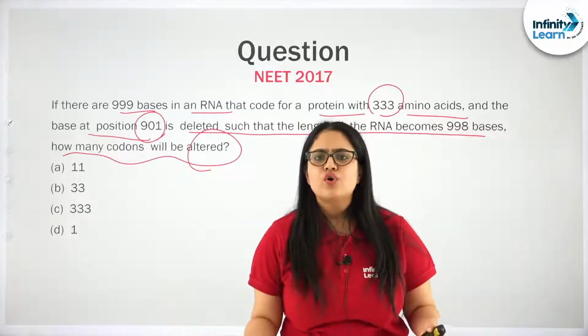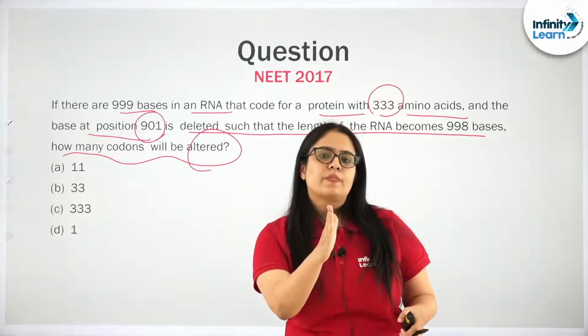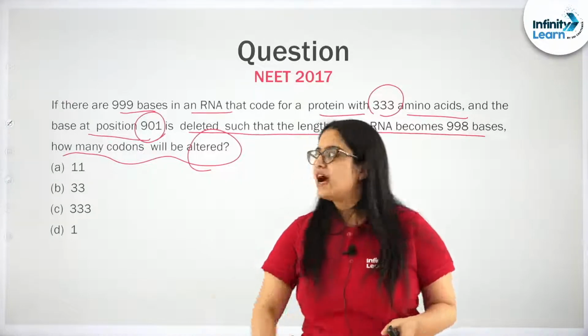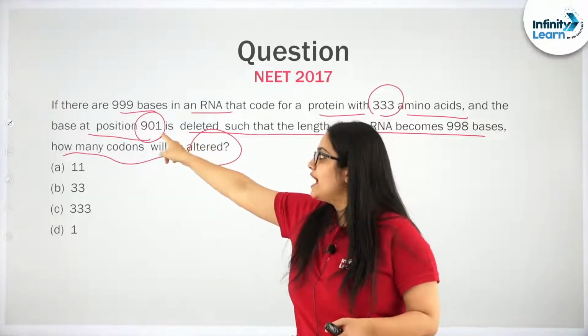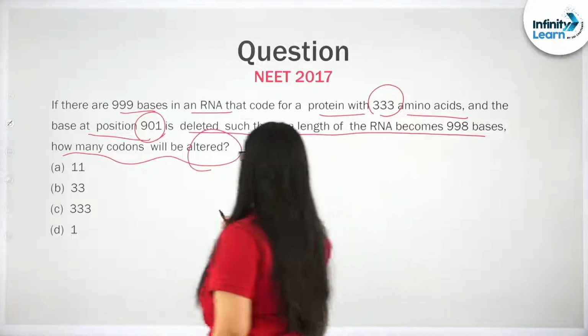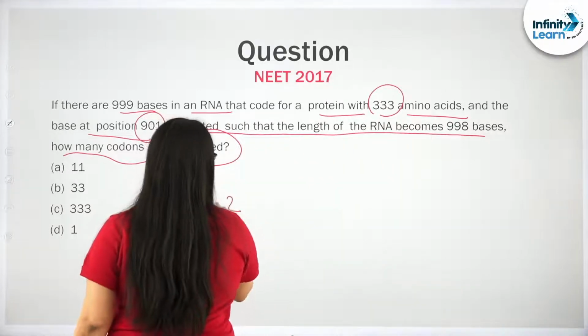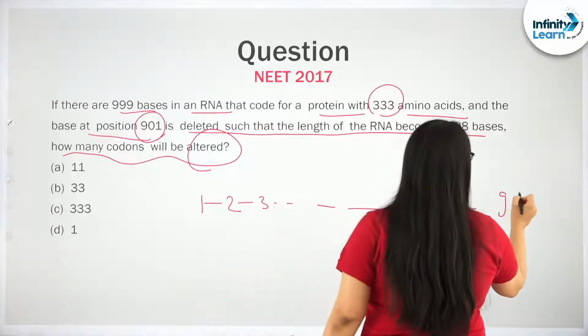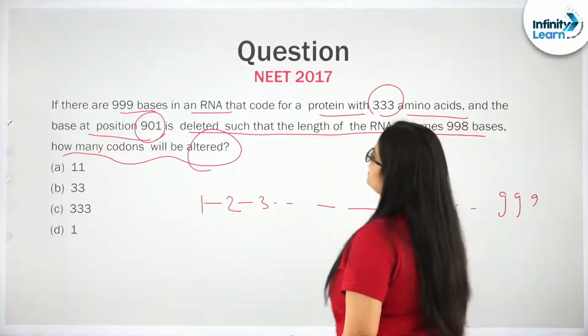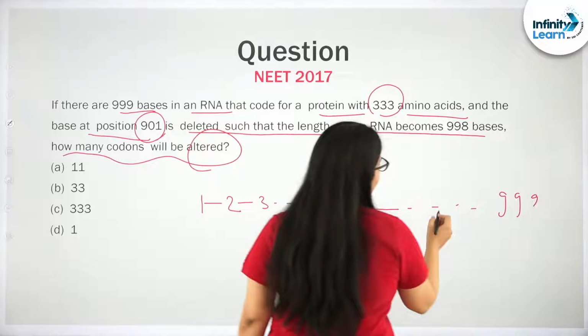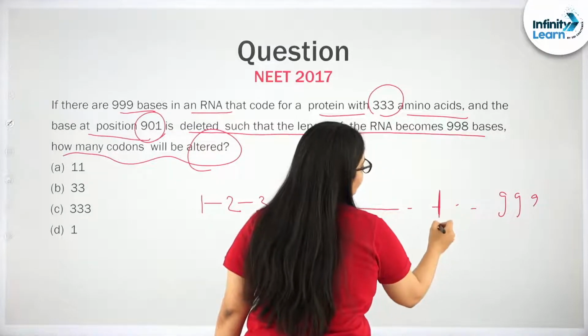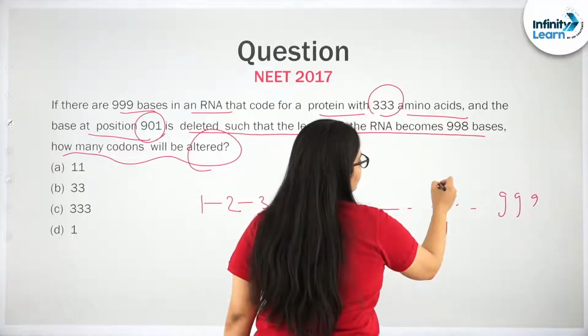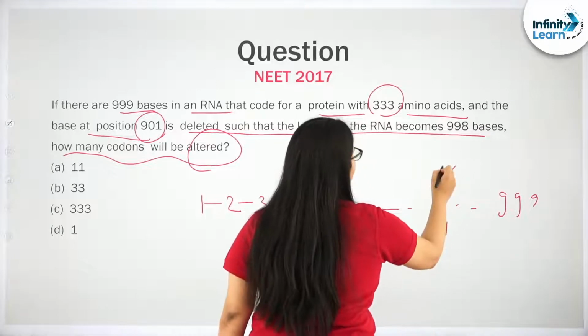All those codons present just after position 901. For example, 1, 2, 3 and like this there are 999 bases, and somewhere here, 901, this nitrogen base was deleted.